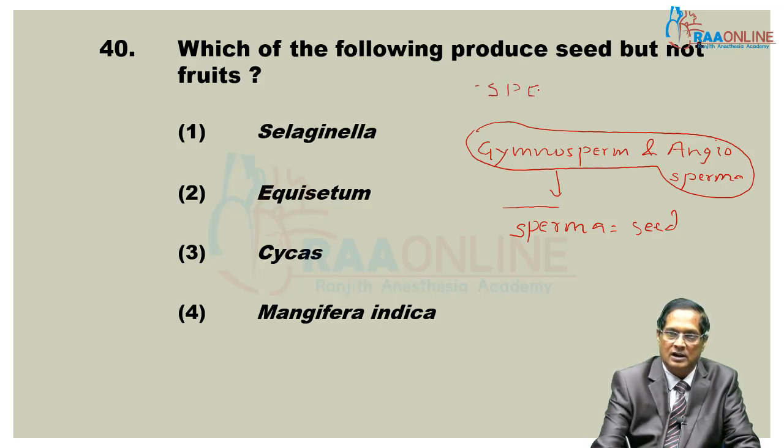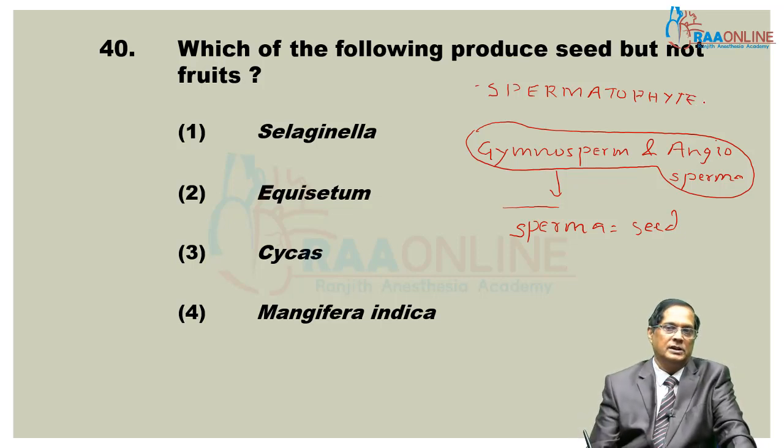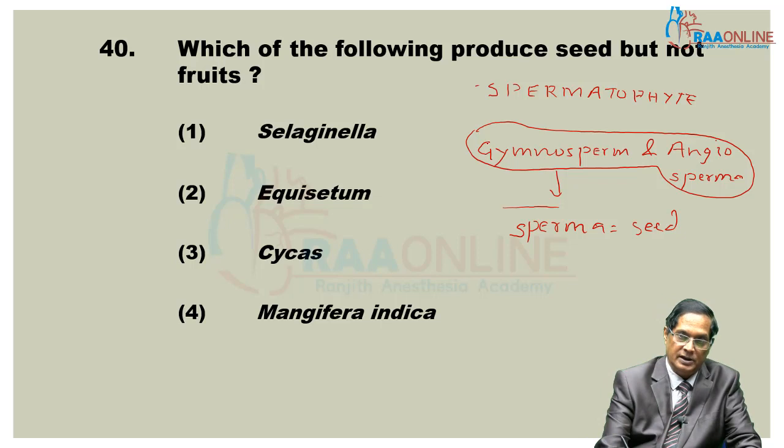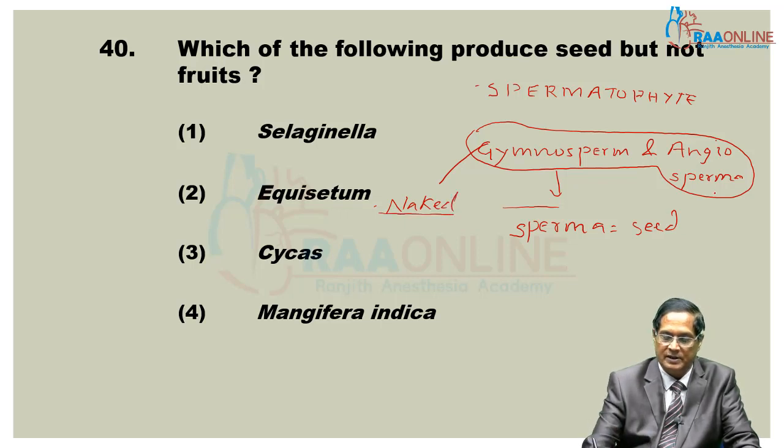Both these are spermatophyte, that is seed bearing plants. But in gymnosperm, seed is naked or unprotected. In angiosperm, it is protected well inside the fruit.